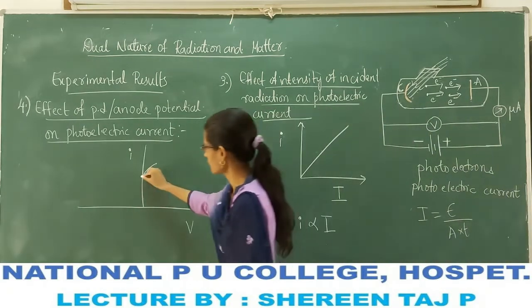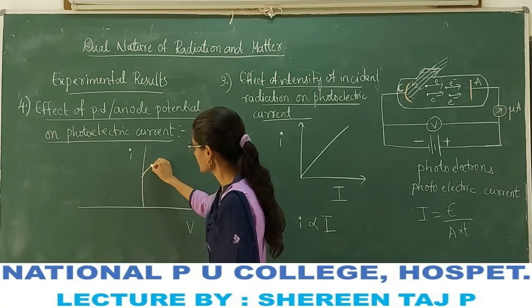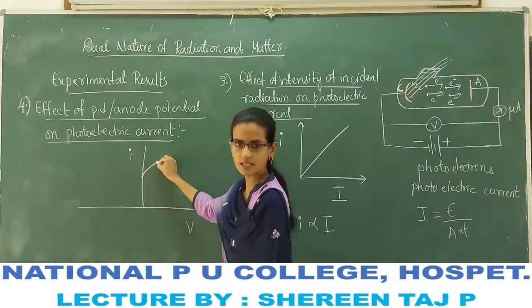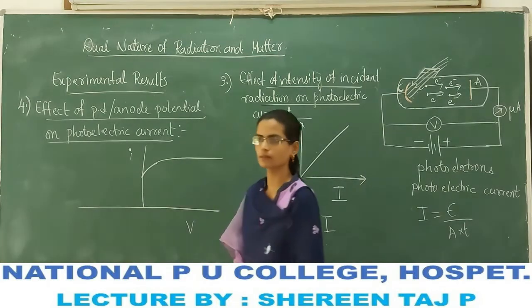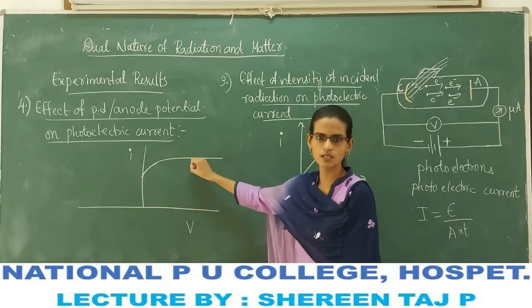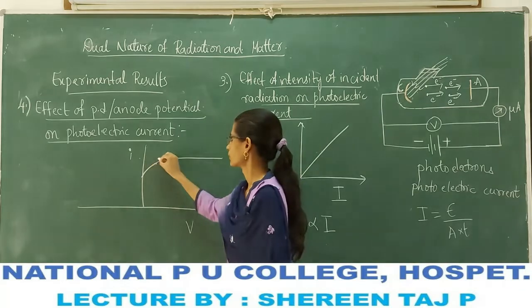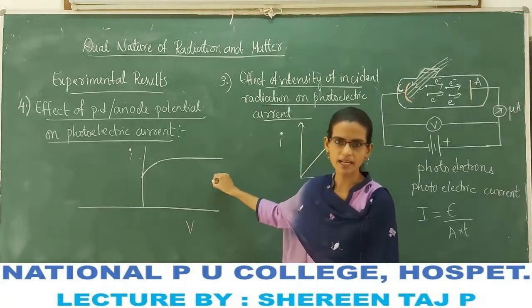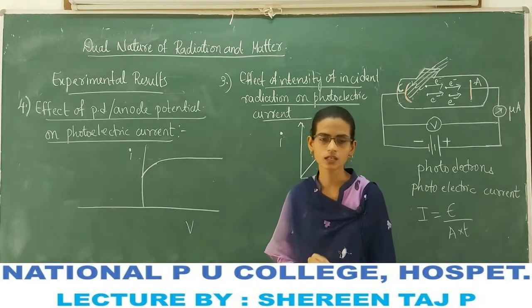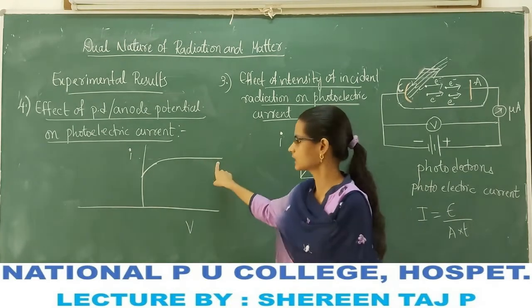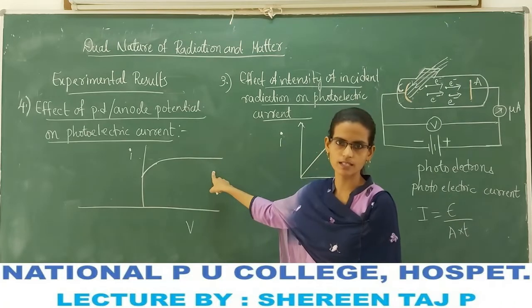So as anode potential increases, current also increases, and then it reaches a maximum value. This maximum value of the current is called the saturation current.